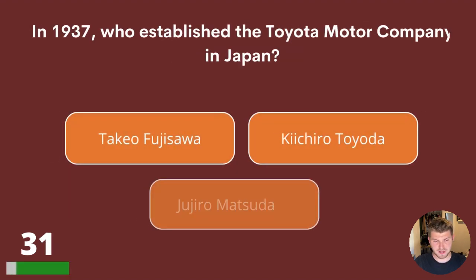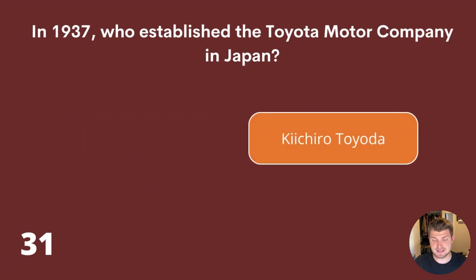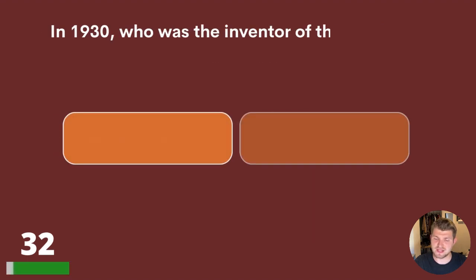Question 31. In 1937, who established the Toyota Motor Company in Japan? Takeo Fujisawa, Kishiro Toyoda, or Jujiro Matsuda? The answer is Kishiro Toyoda. Apologies for any mispronunciations on those names.